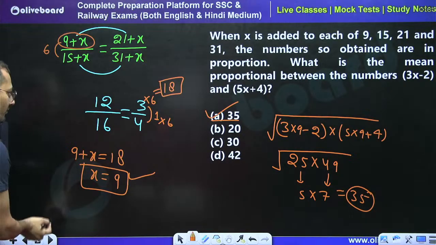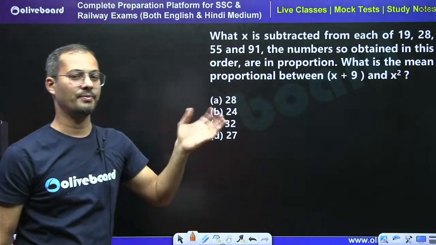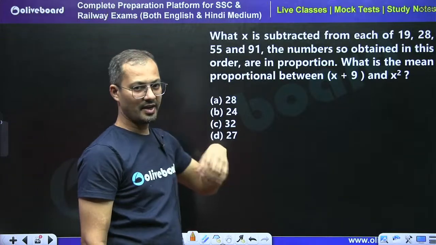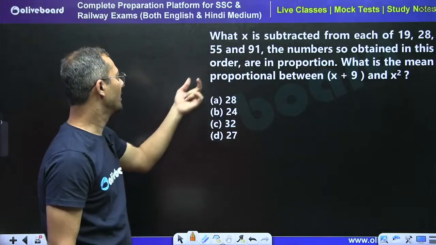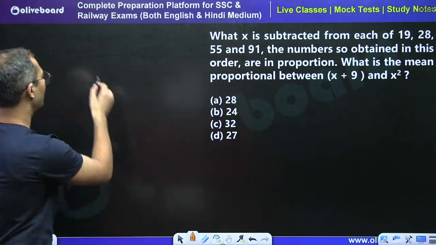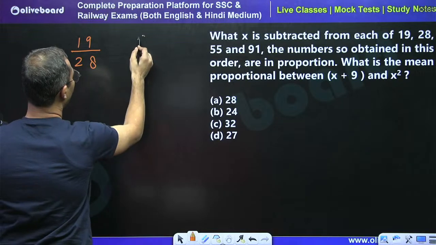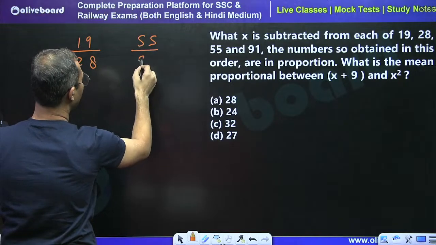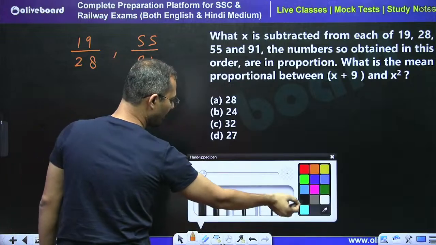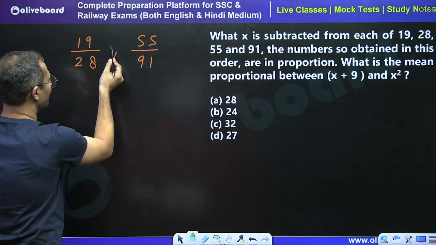Yes, very much correct. So we can apply this funda in addition and subtraction also. Now tell me what is the answer for this question. See, I am going to tell you the direct approach. X is subtracted from each. So just take 19 divided by 28 and 55 divided by 91. Don't put an equal sign, put a comma, because this is not in proportion after subtracting x.